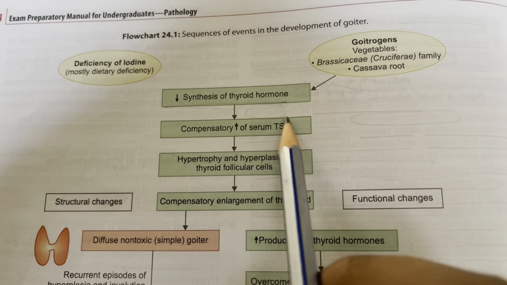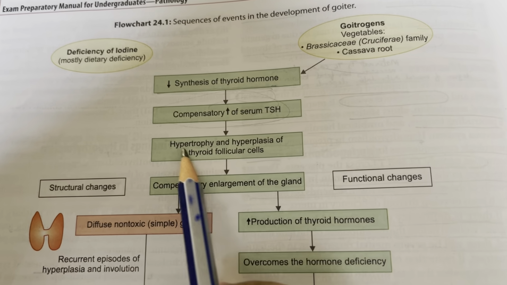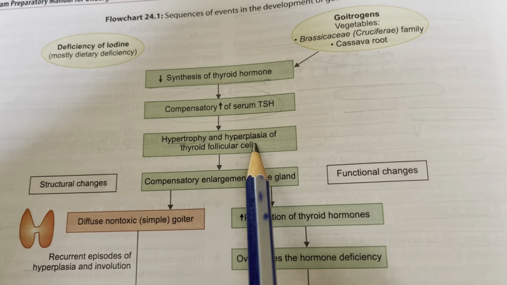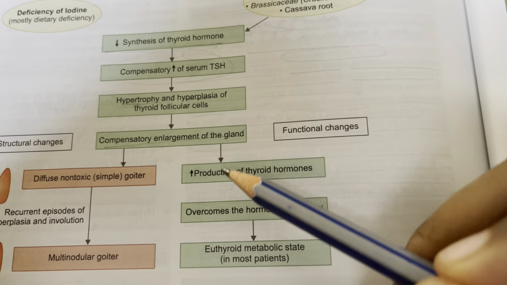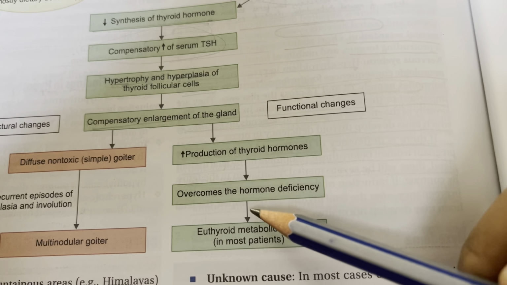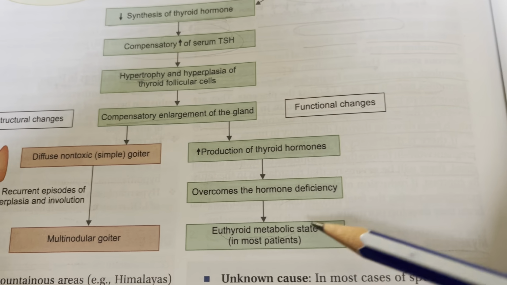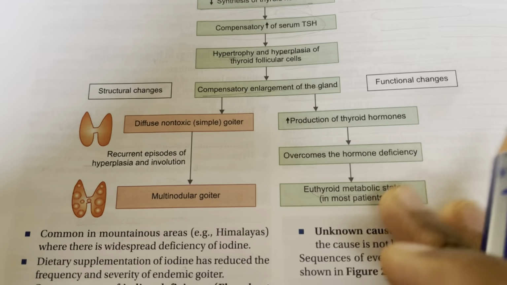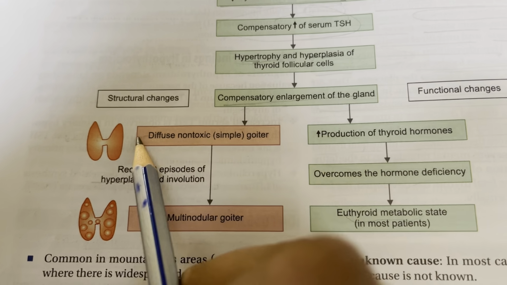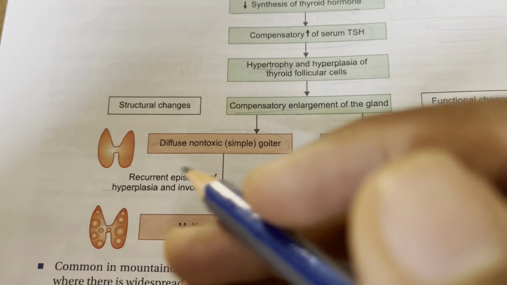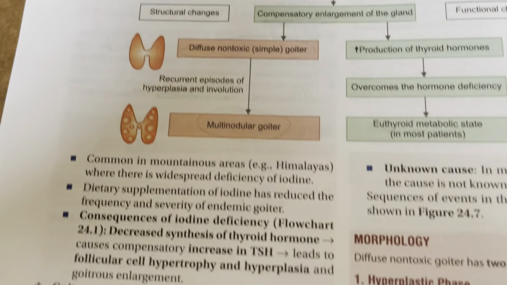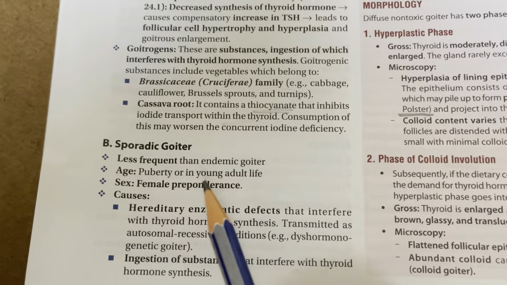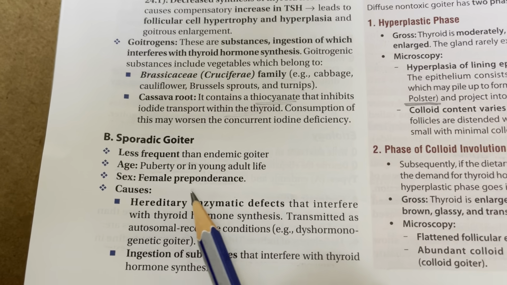Then there is a compensatory increase of serum TSH, which causes hypertrophy and hyperplasia of the thyroid follicular cells. This causes compensatory enlargement of the gland. So again, the production of thyroid hormones increases, which overcomes the deficiency, and there is a euthyroid metabolic state in most patients. It is non-toxic. Okay, it leads to diffuse non-toxic simple goiter, and when there are recurrent episodes of hyperplasia and colloid involution, then you have multinodular goiter. So that is about endemic goiter.